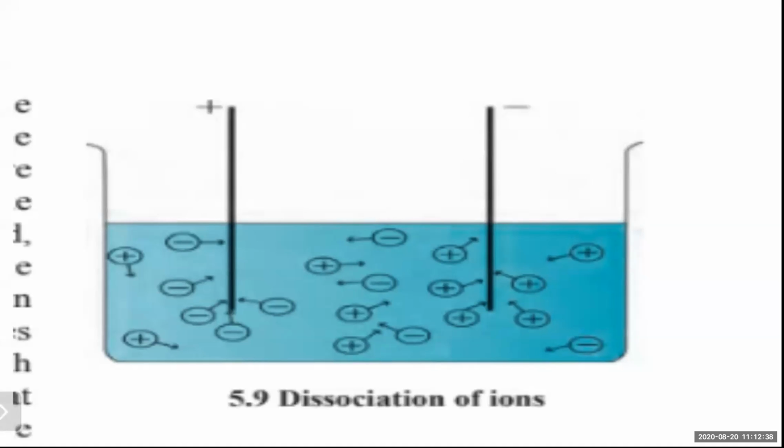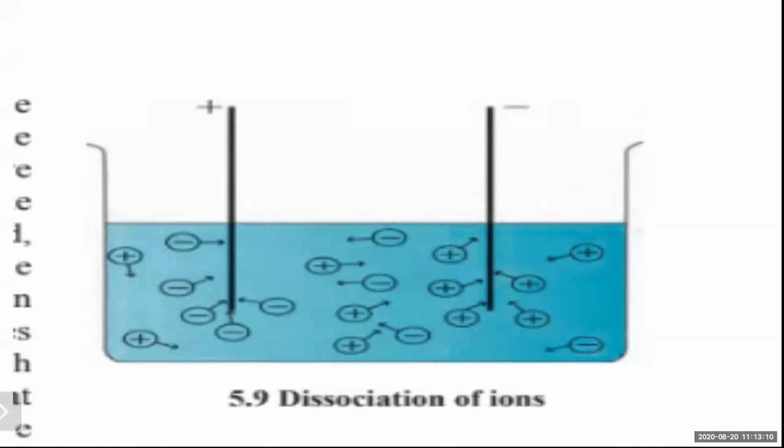Due to this mobility, the positively charged cations in the solution are attracted towards the negative electrode or cathode. You can see here clearly, the positive one has the attraction of the negative electrode. The cations are attracted towards the negative electrode, and anions are attracted towards the positive electrode.